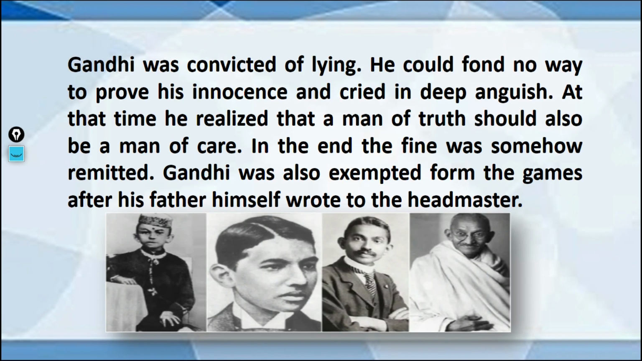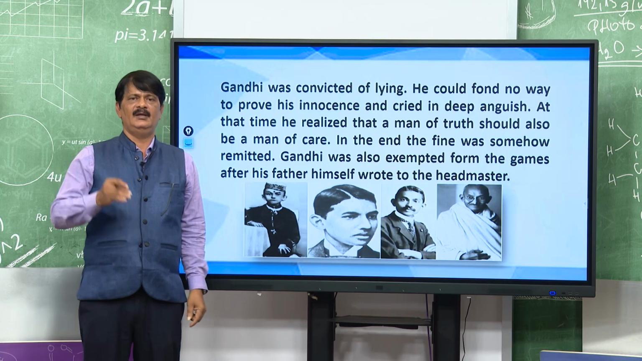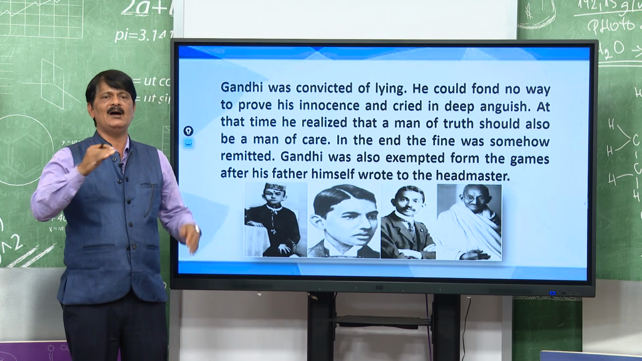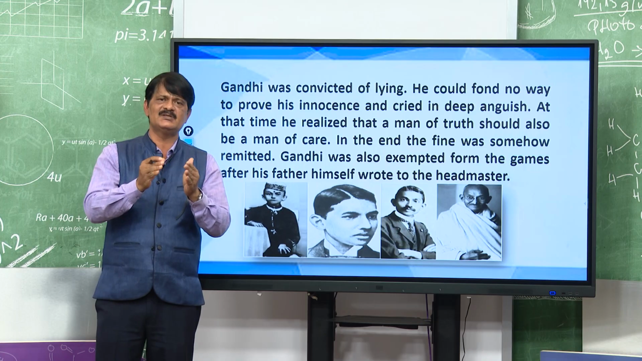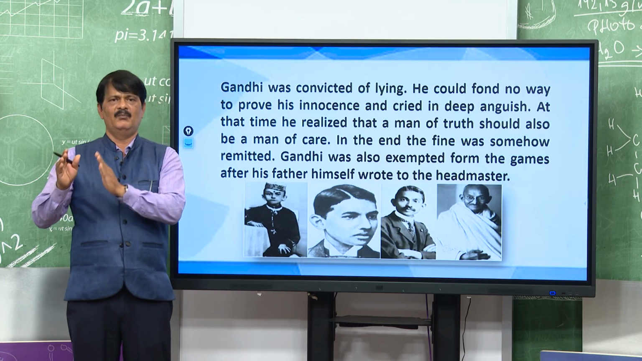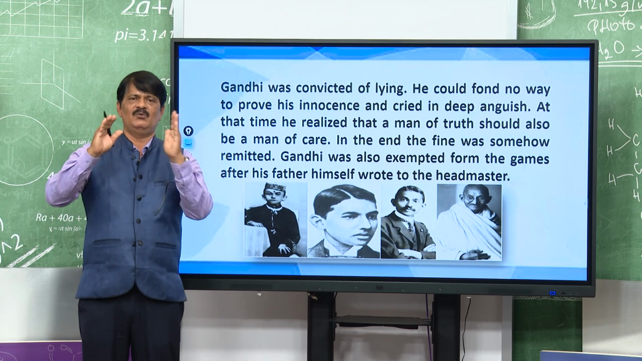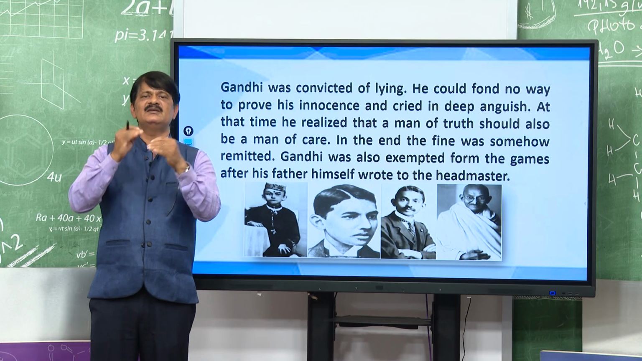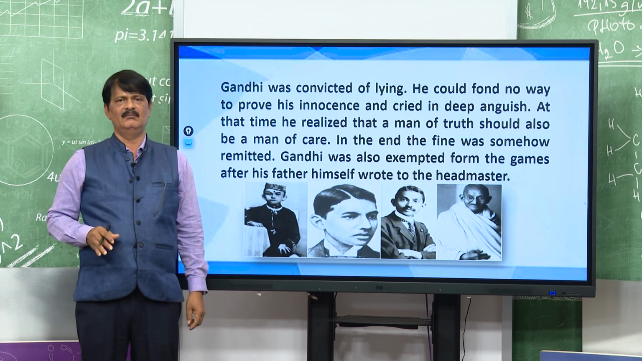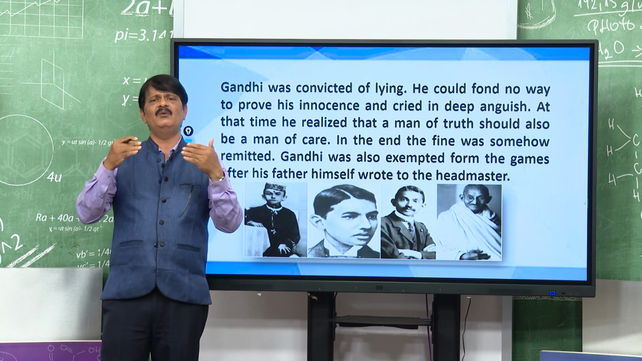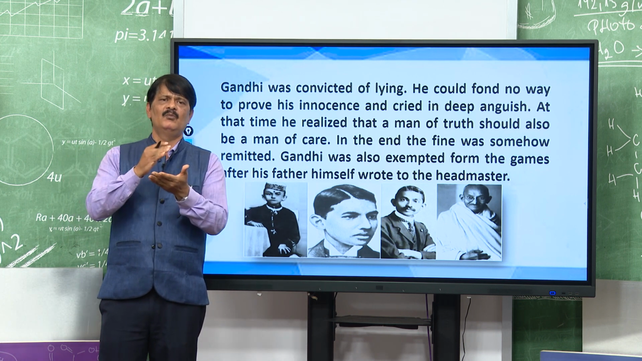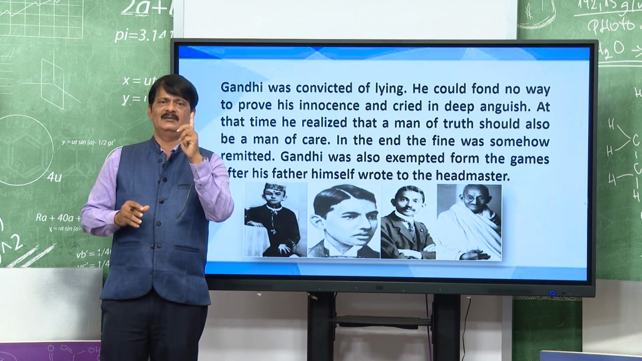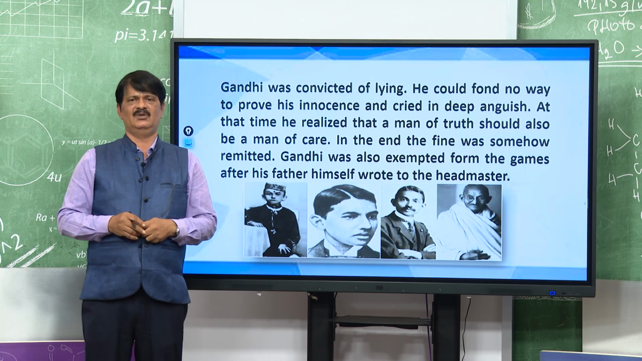You see, that very word he has written in the book, My Experiments with Truth. He could find no way to prove his innocence. Innocence means coming to class, but unfortunately there was cloud. That cloud deceived him. He could not reach class in time. He cried in deep anguish. He could not prove it. That was the thing.